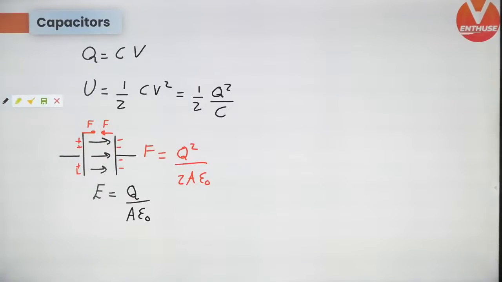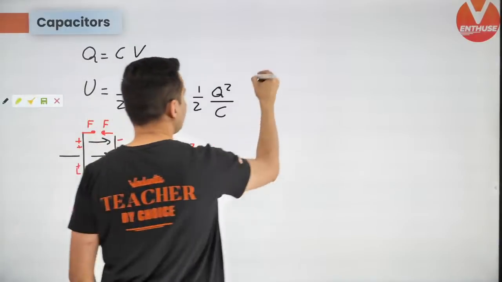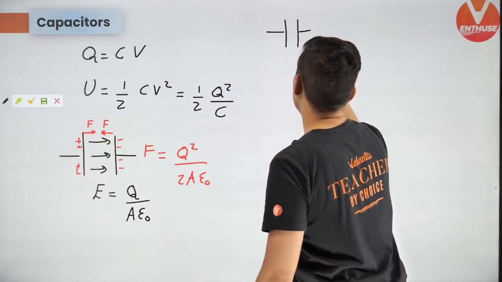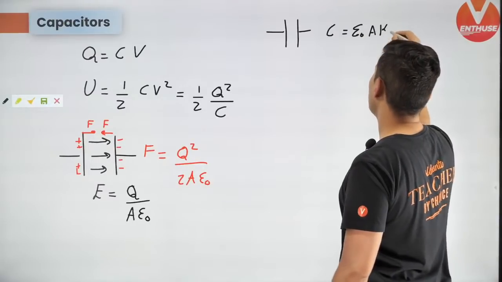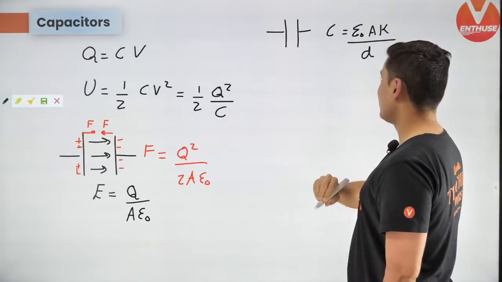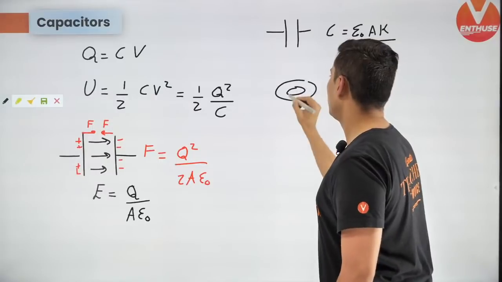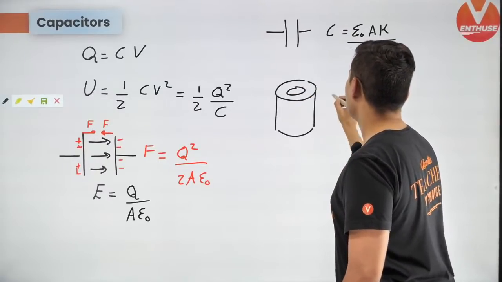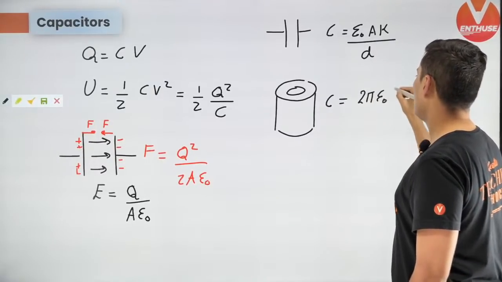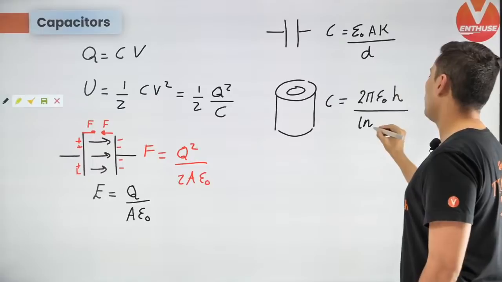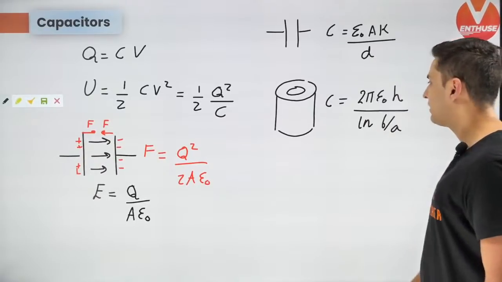Do not get confused. Next up, if you have a parallel plate capacitor, the capacitance is epsilon naught A dielectric constant by D. If you have a cylindrical capacitor, the capacitance is 2 pi epsilon naught height divided by log of bigger by smaller radius.